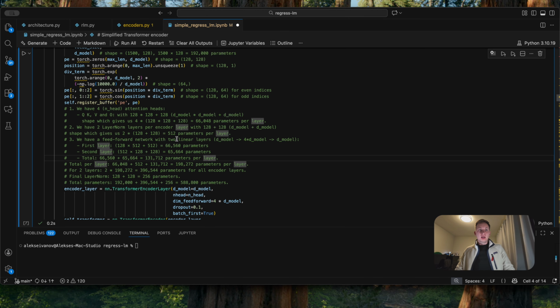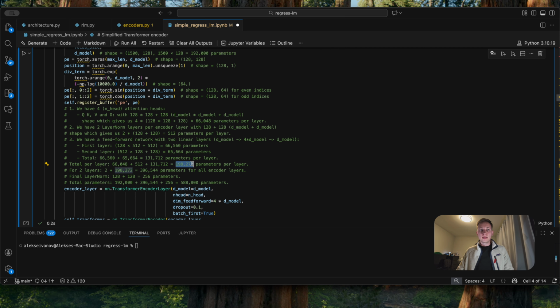Okay, let's calculate how many parameters we have in total. So we add up the 66,000 from the attention head, then 512 from the layer normalization, and then 131,000 from the feed-forward network.